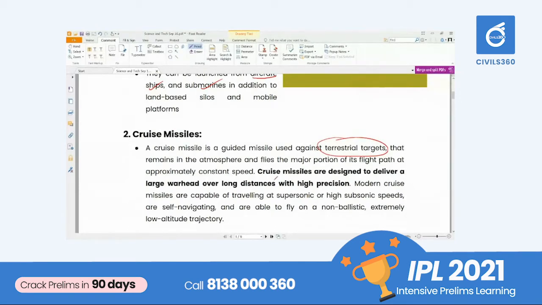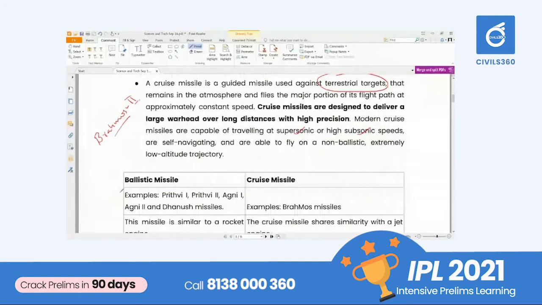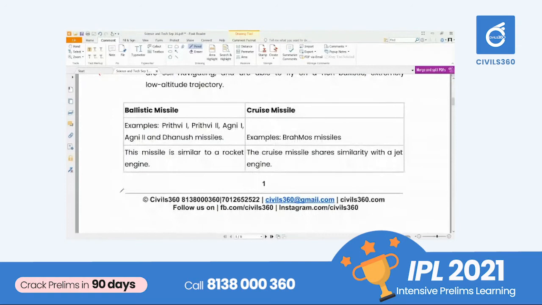The cruise missiles are designed to deliver a large warhead over a distance with high precision. That is the major difference between the ballistic missile and the cruise missile: it can be targeted with high precision. We have supersonic, subsonic, high subsonic, etc. Currently, BrahMos 2 is supposed to have hypersonic capability. So remember that also. You need to understand the difference between ballistic missile and cruise missile.